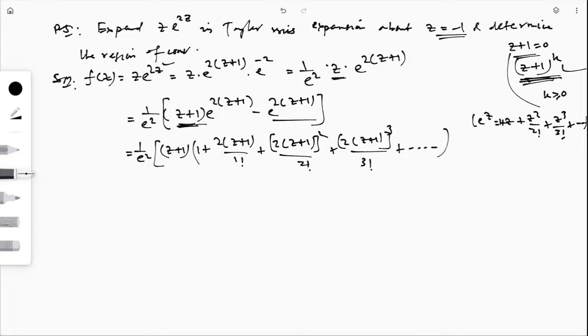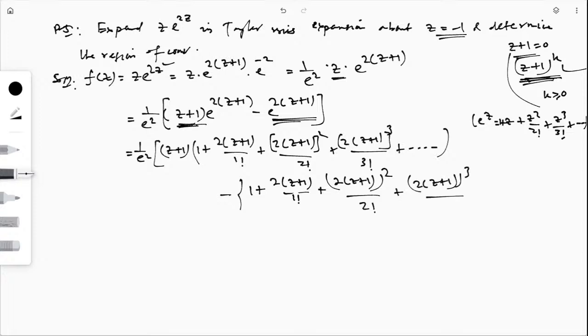Similarly, for the minus term, I will write minus of, in curly brackets, the expansion of this: 1 plus 2 times (z plus 1) by 1 factorial, then plus 2 times (z plus 1) whole square by 2 factorial, then plus 2 times (z plus 1) whole cube by 3 factorial, like these.